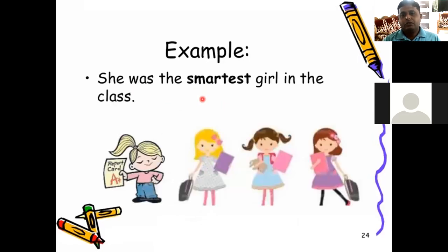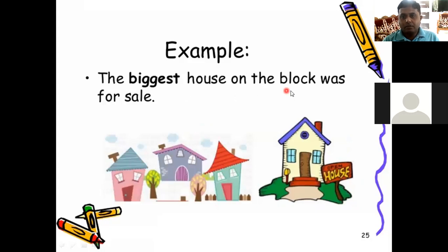So she was the smartest girl in the class. Here, class means a group, right? So in that class, there may be three or more girls for comparison. So we have to assume that she was the smartest, so other girls are not so smart as she, right? That's it. The biggest house on the block was for sale.